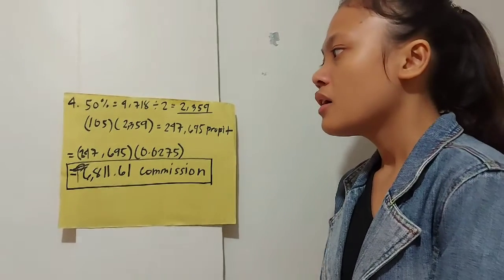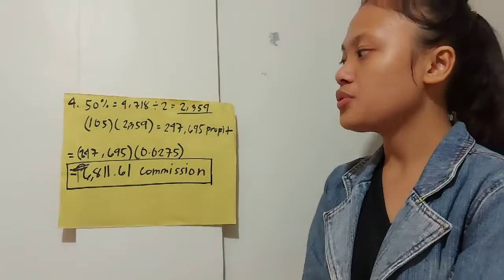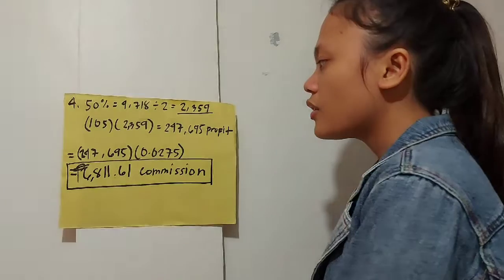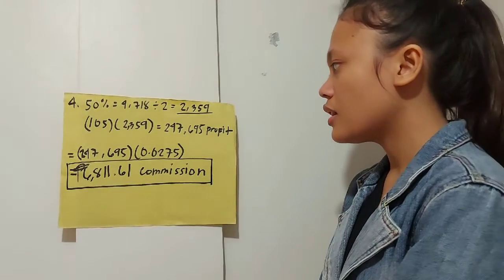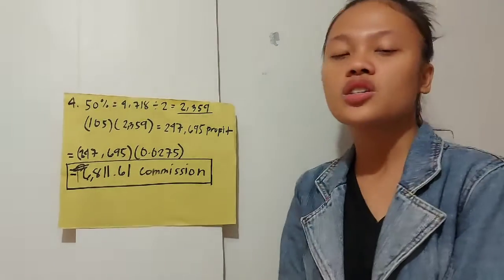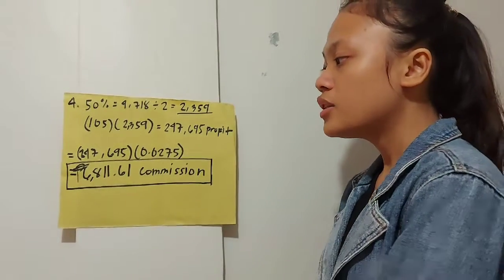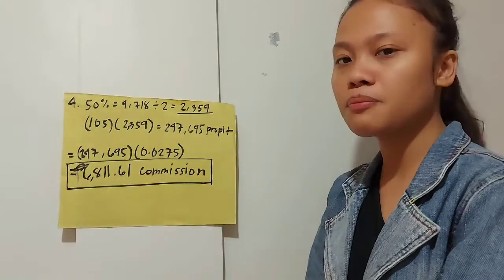So 105 times 2,359 is equals to 247,695 profit.